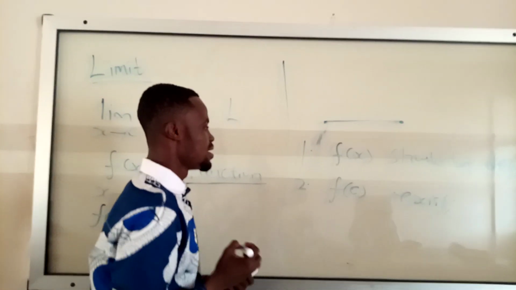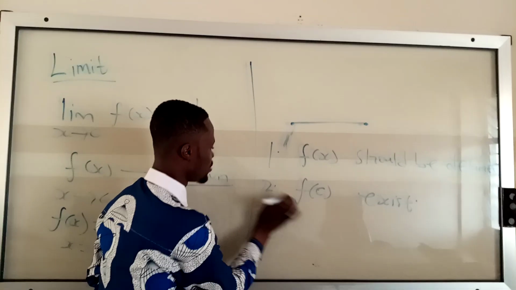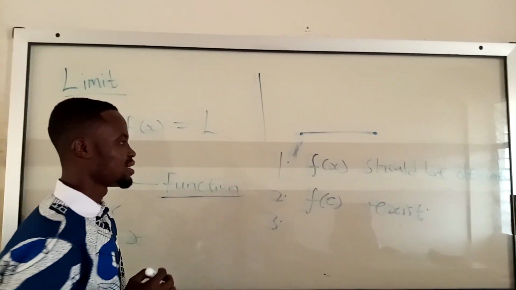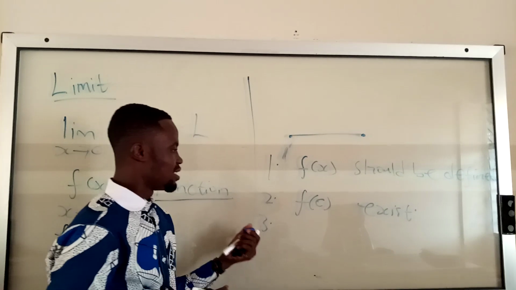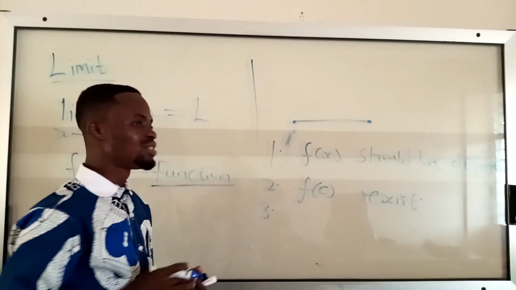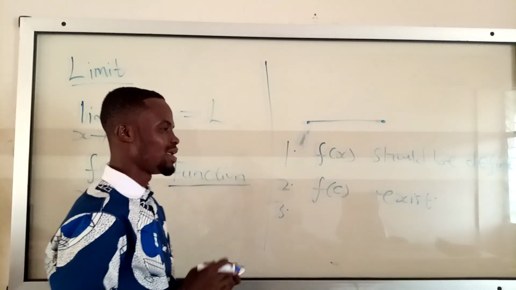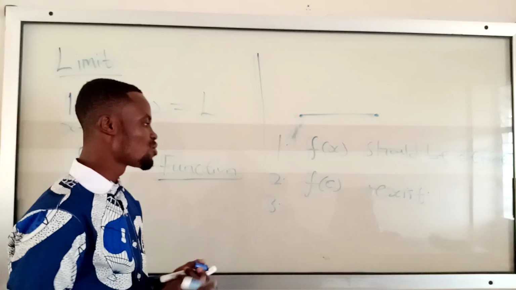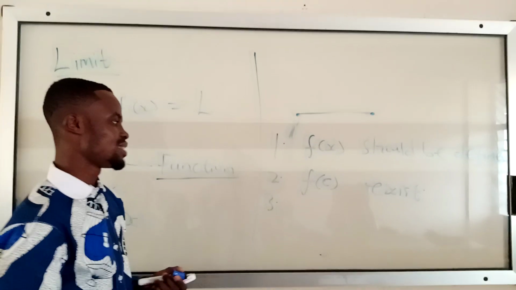Third, for the function you are talking about, if you take the limit of the left hand side, it should be equal to the limit of the right hand side.